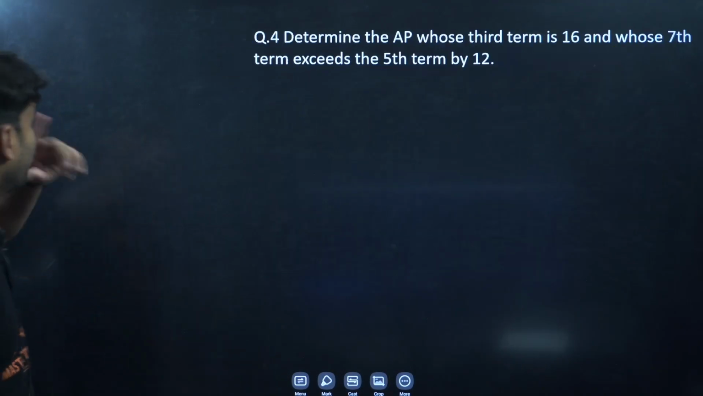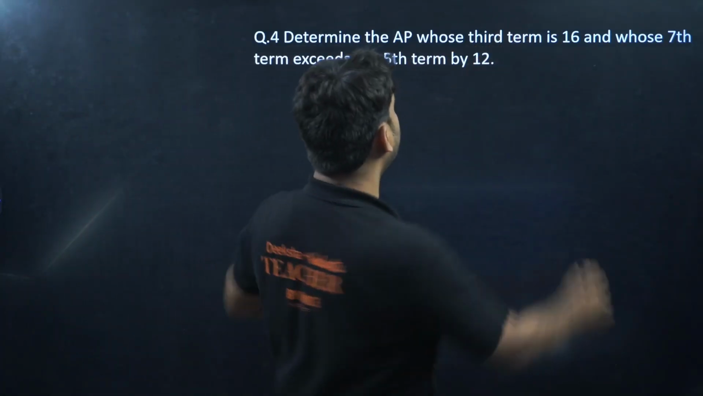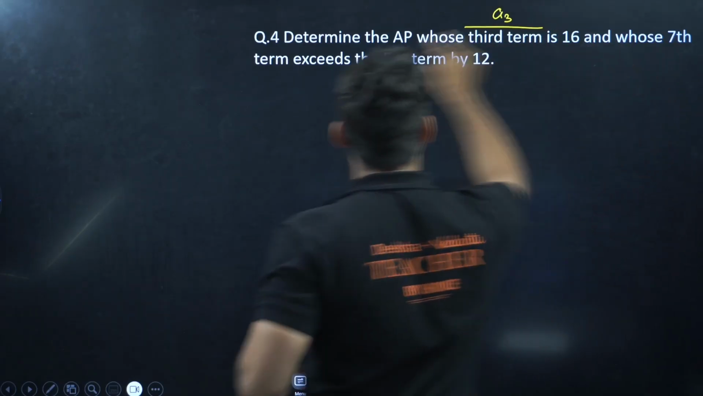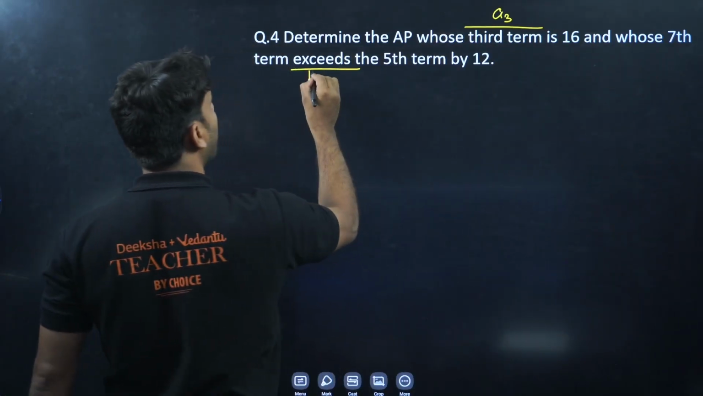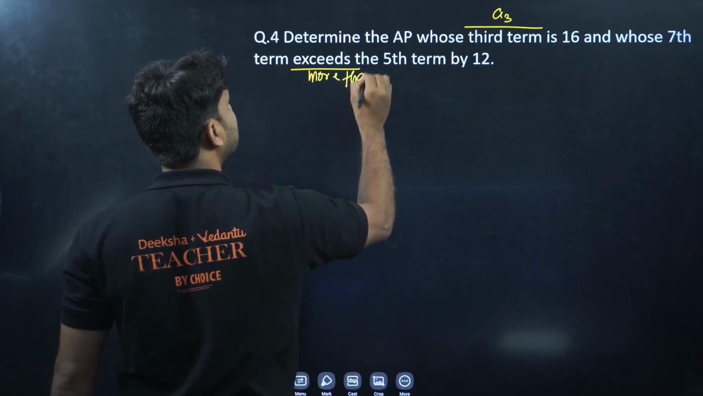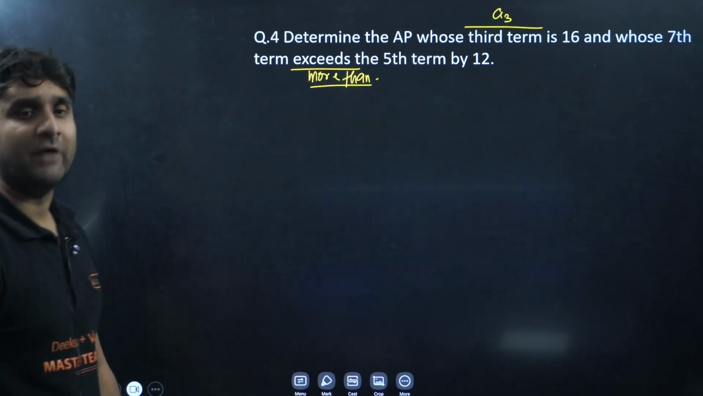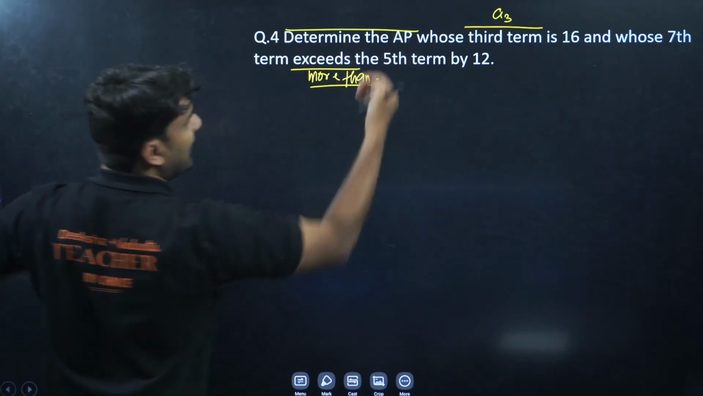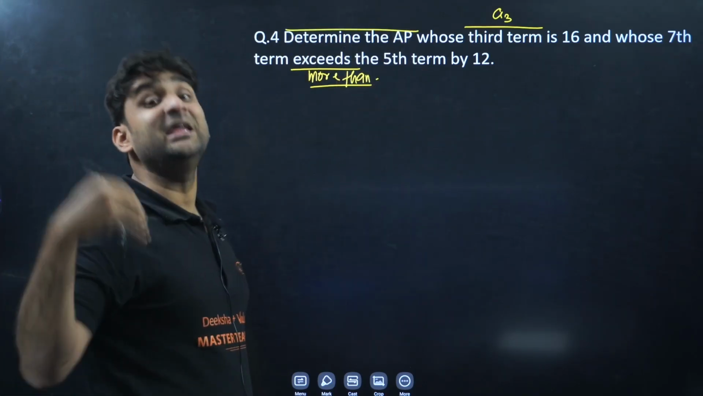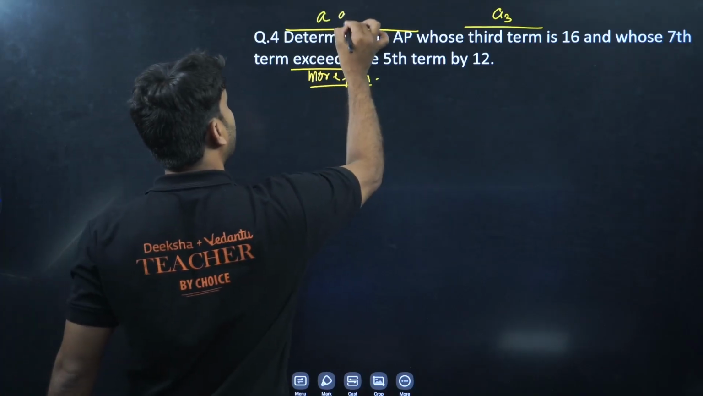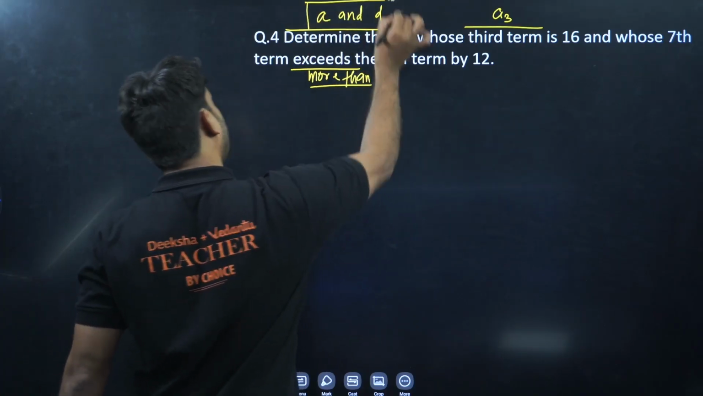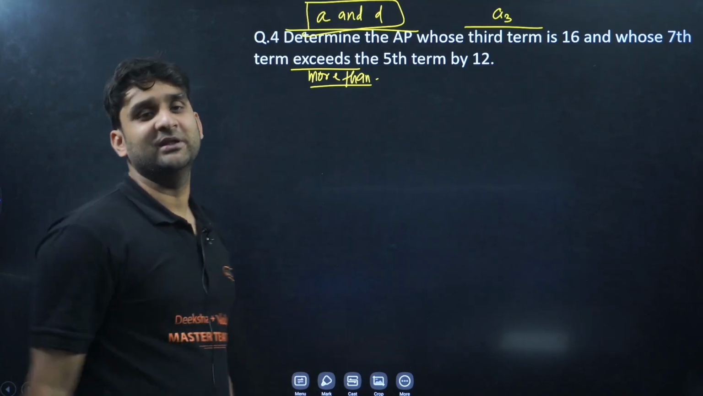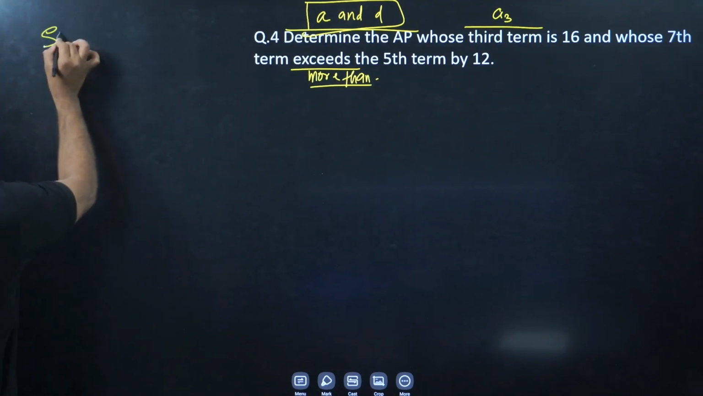Moving ahead, question number 4. Determine the AP whose third term, a3, is 16, and whose seventh term exceeds, means is more than, the fifth term by 12. Very easy question. We have to determine the AP, and you know, my dear champions, to find any AP we require a and d. So our target would be finding a and d. Once you get a and d, nothing will be there especially.